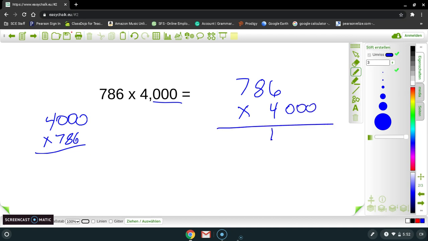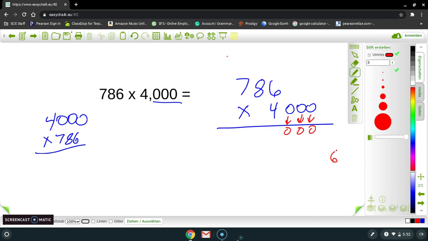I'm going to put my 4 underneath the 6, which is the last number in the top factor. The reason I'm going to do this is because now I can just bring down those 3 zeros and be finished with them. So I'm going to bring down each one of these zeros: 0, 0, 0. And now I'm ready to do my 4 times 6, my 4 times 8, and my 4 times 7.